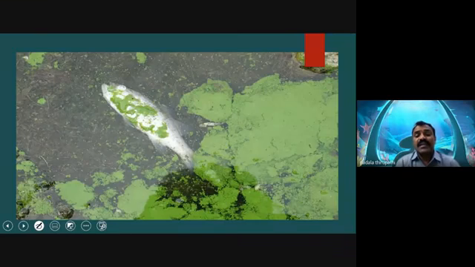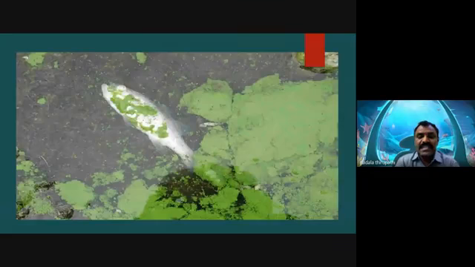So this water is not suitable for other aquatic fauna to survive. The level of BOD, biological oxygen demand, is increased. Whenever pollution increases, biological oxygen demand also increases, and then the aquatic flora and fauna are in danger.